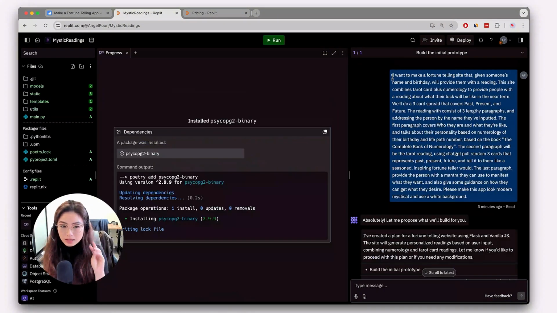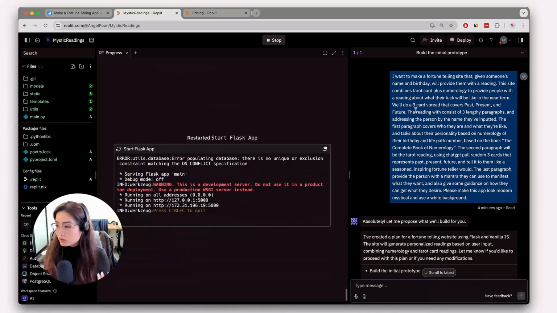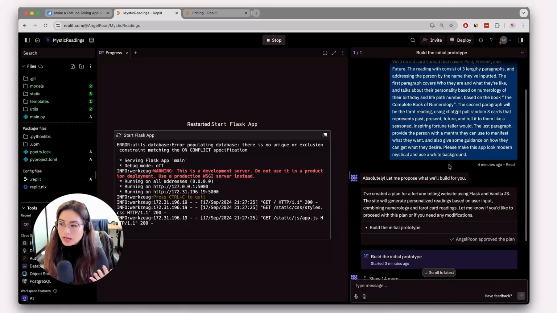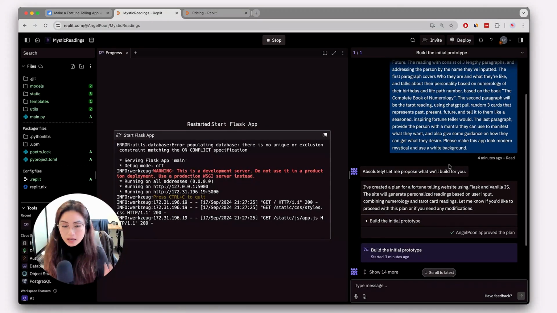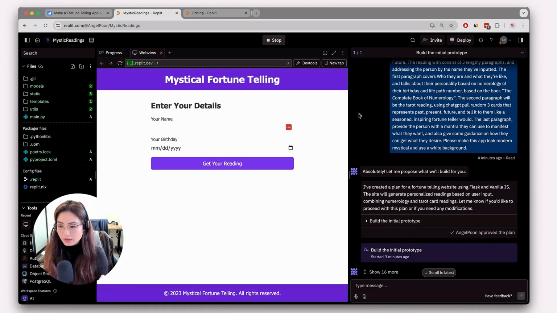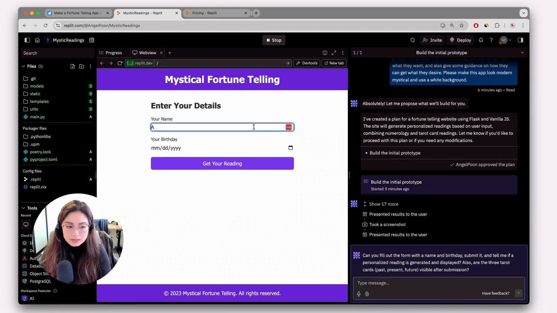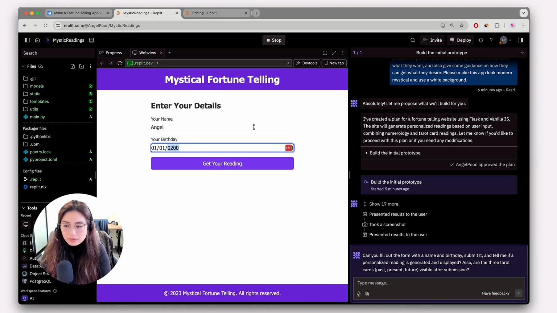While it's doing a bunch of thinking, let's go over the prompt that I shared. Basically, in this prompt, I'm asking it to use tarot cards and numerology and use ChatGPT. I believe that later it's going to ask me for the ChatGPT API key, which you can generate through the ChatGPT project file if you haven't already. But right now it didn't ask me, so I'm just going to input my name, and I'm going to put in a random birthday right here, and I'm going to get my reading.